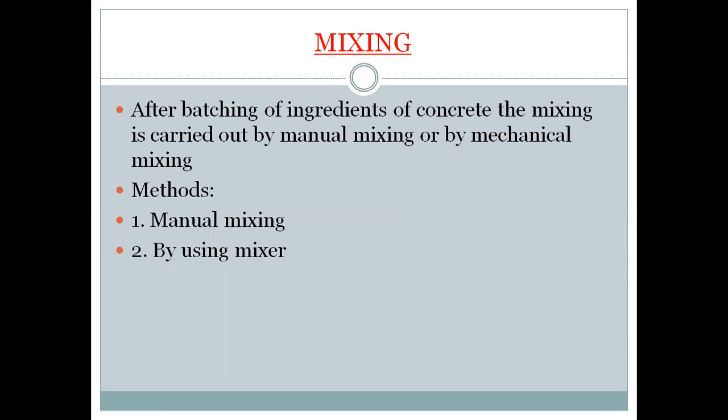After batching, the next process or operation of concreting is mixing. After batching of the ingredients of the concrete, the mixing is carried out by manual mixing or by mechanical mixing. So the mixing is done by two methods: manual mixing by use of labourers, and second is by using mixers. There are two types of mixer, that is tilting mixer and non-tilting mixer.